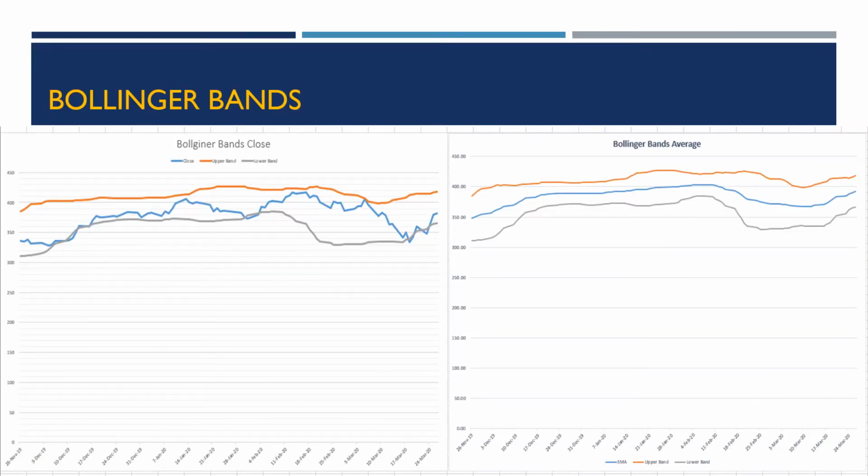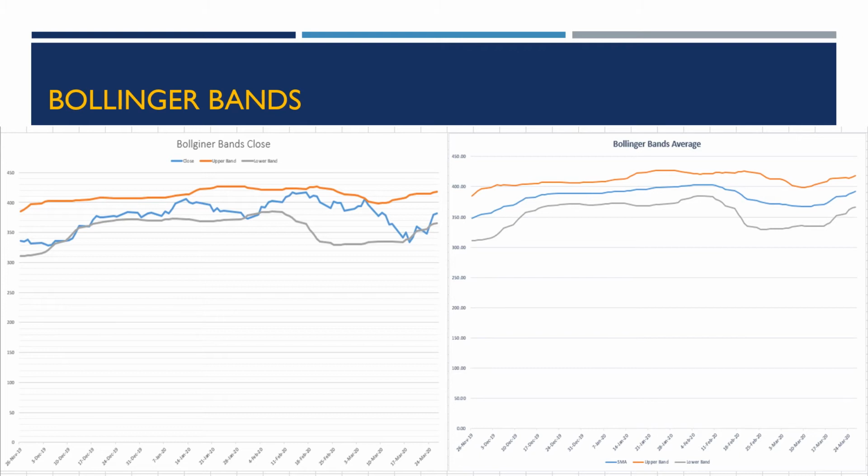All right, taking a look at Bollinger Bands now. These visuals were created in Excel. The data sets examined span the last 6 months, ranging from April 26 to November 26, 2019. The data points looked at were the figures at close, simple moving average, standard deviation, upper band, and lower band.